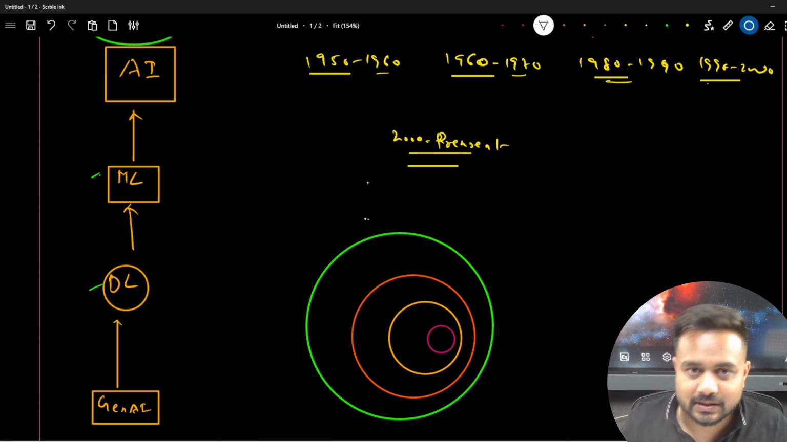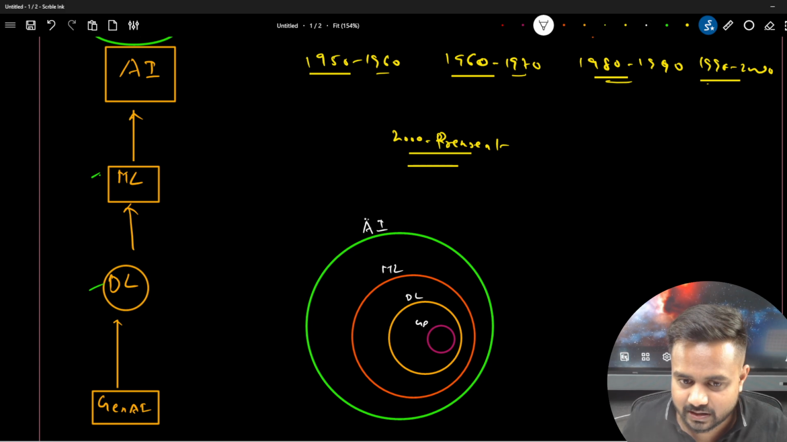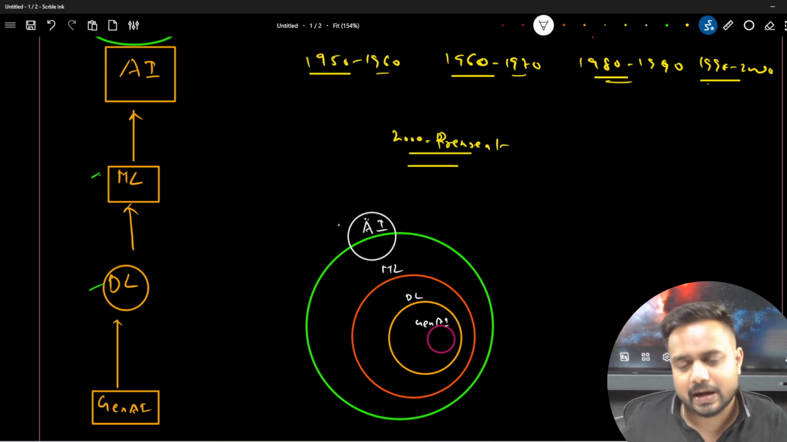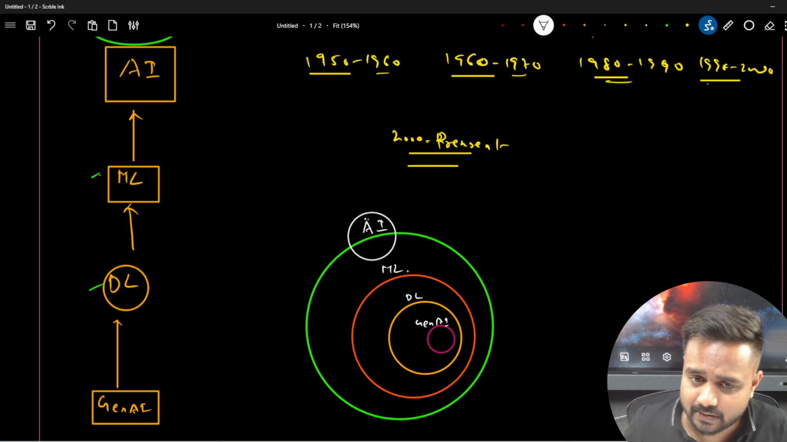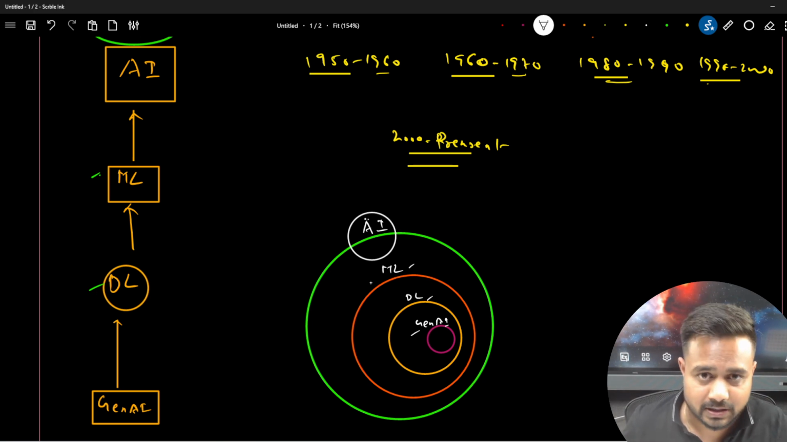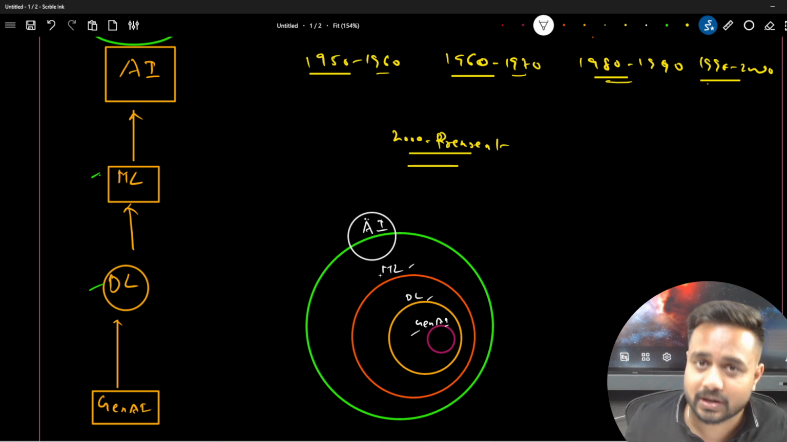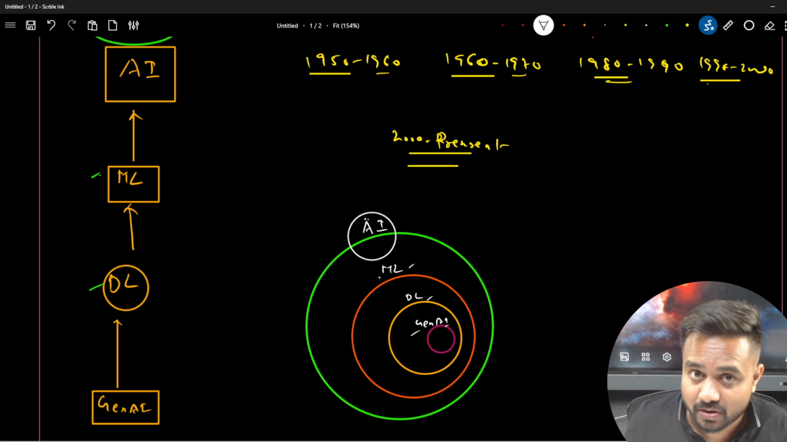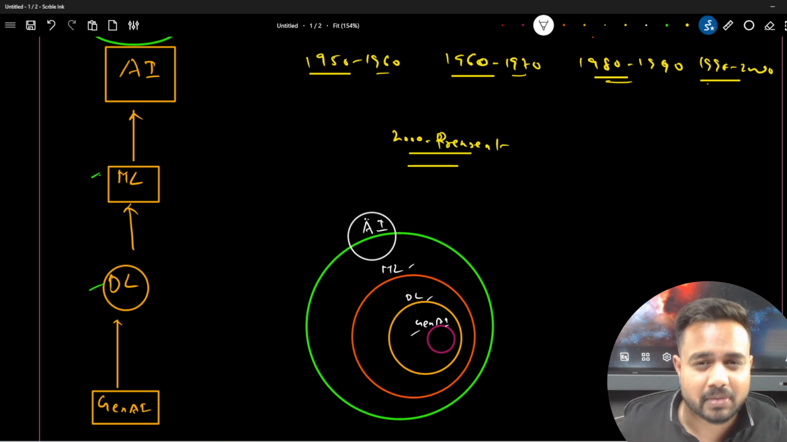So here this is my artificial intelligence. This green circle, this orange circle is representing my machine learning. This is my deep learning, and this is my Gen AI. So guys, for achieving artificial intelligence, we have machine learning, deep learning, and generative AI. At the end, everything belongs to artificial intelligence. Whether we are talking about machine learning, deep learning, or generative AI, we are creating an intelligent model, which is able to take a decision, which is able to understand the pattern, which is able to predict something. Getting my point? I think yes.